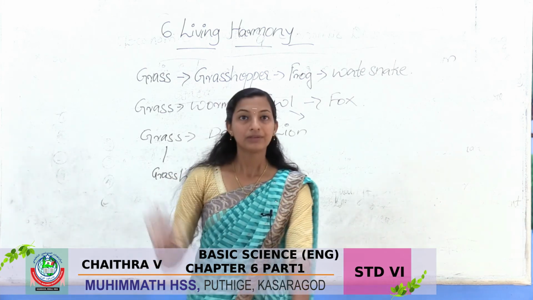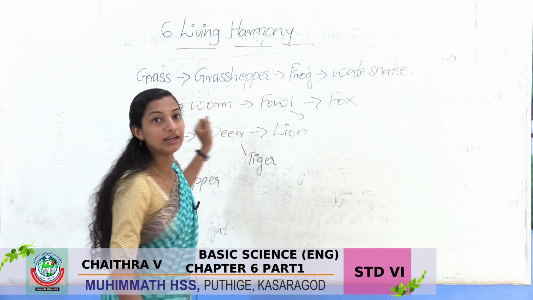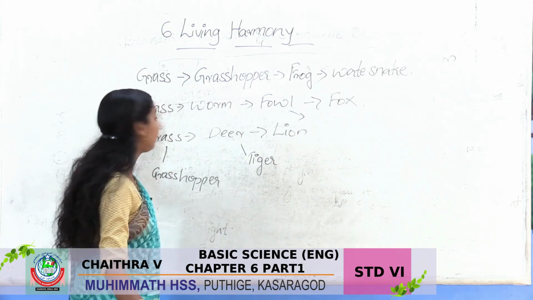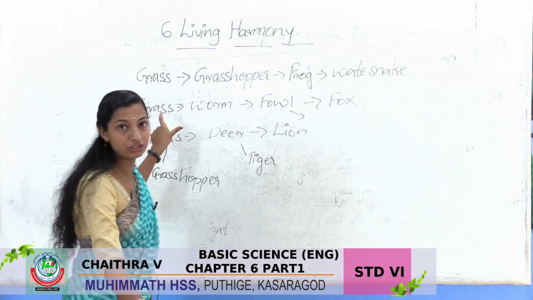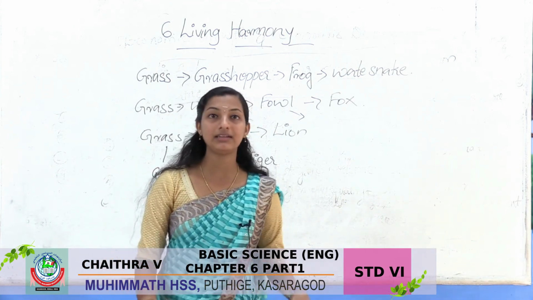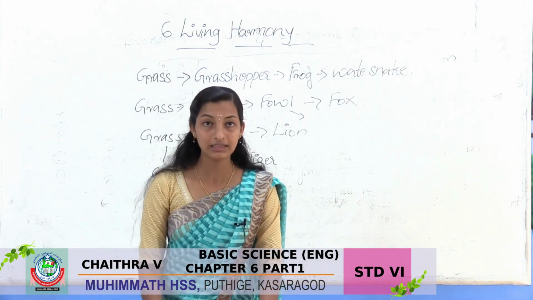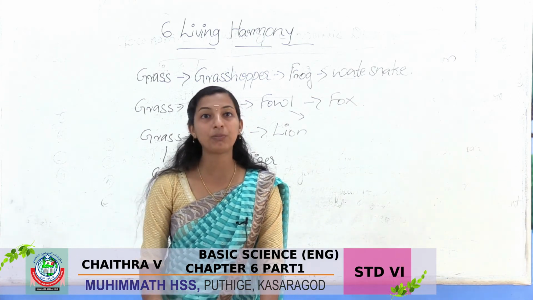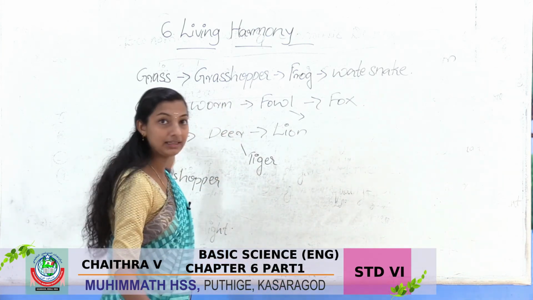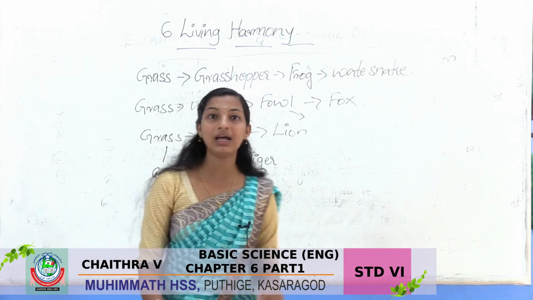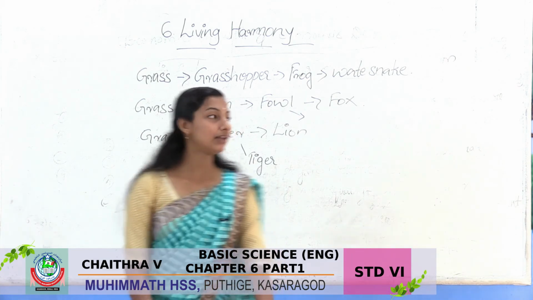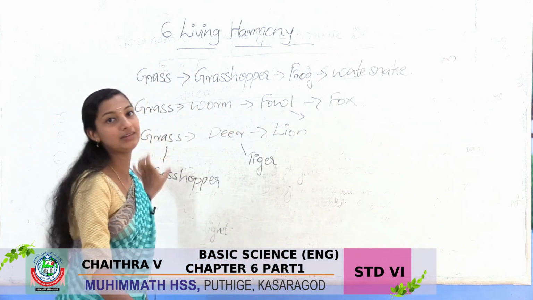Okay, so here we can see the green plants always come first in food chain. What is the reason? Because green plants are the only things that can produce food themselves. Other organisms depend on them, but green plants have the capability to produce food themselves. This is the reason that green plants always come first in food chain.